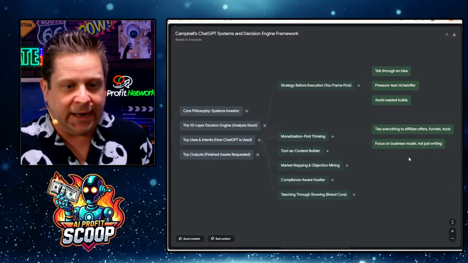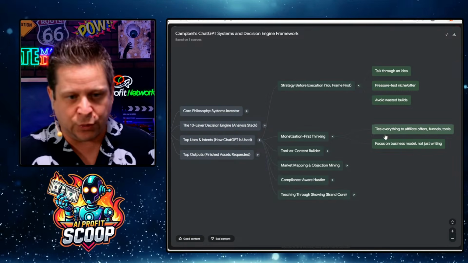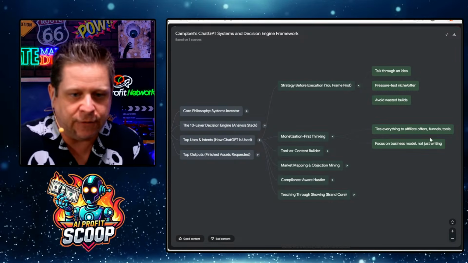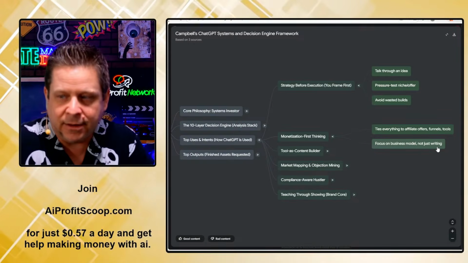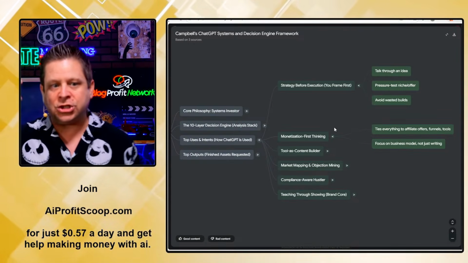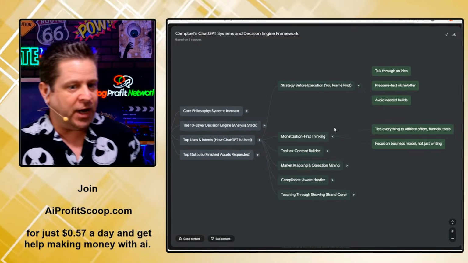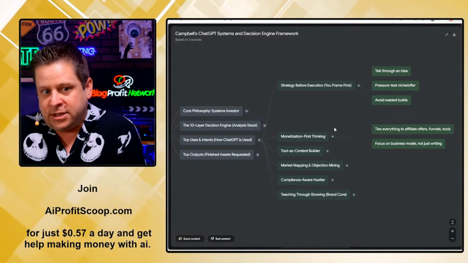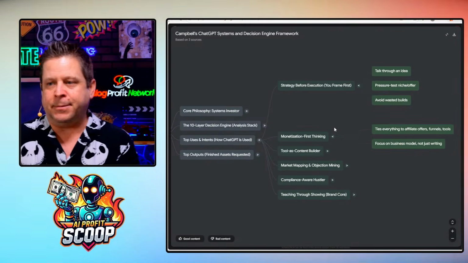I mean, it's pretty simple, right? You can have a hobby, you can have an idea, but if you're going this route, we want to tie everything to affiliate offers, funnels, and tools. Focus on business model, not just writing. This is about the strategy. If you don't have a strategy and you're using AI, it's all fun, it's cute, but this is why you're not making money. You need that strategy. You've got to focus on the business model.